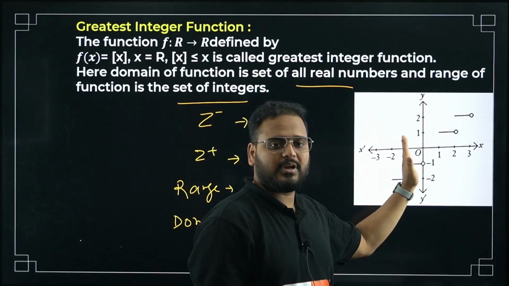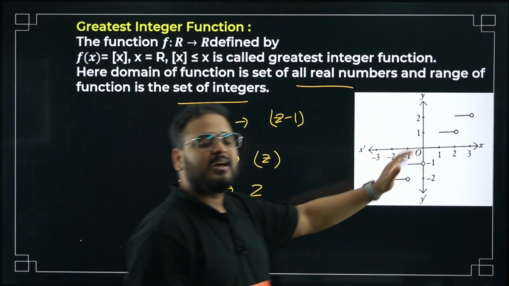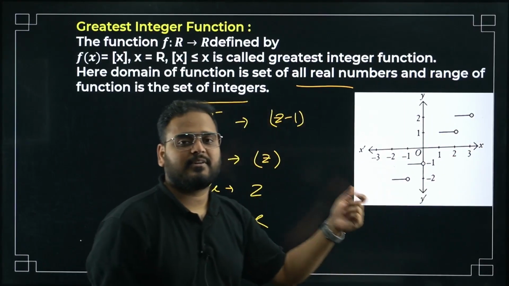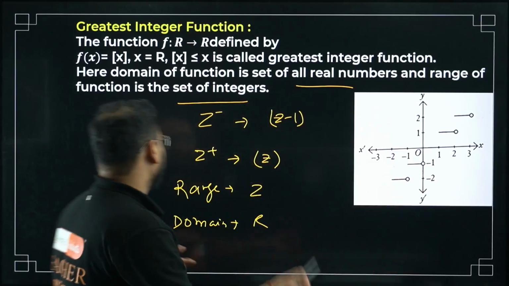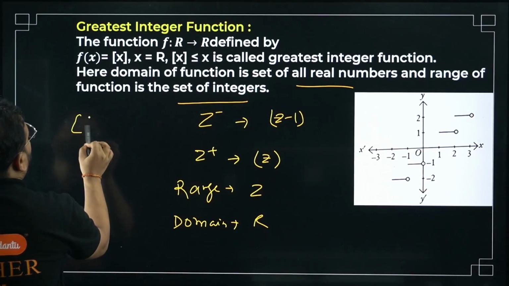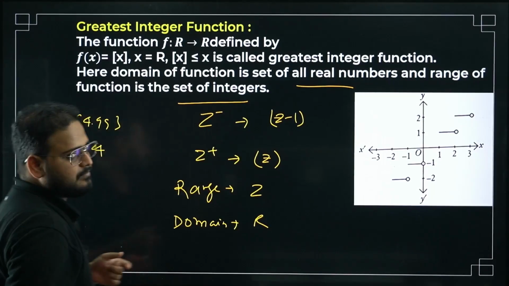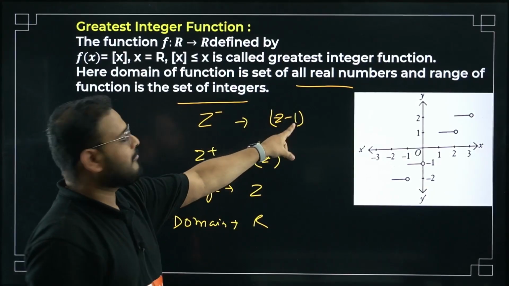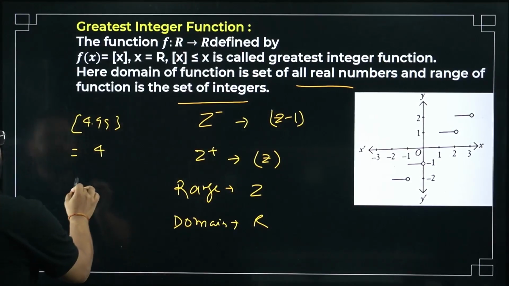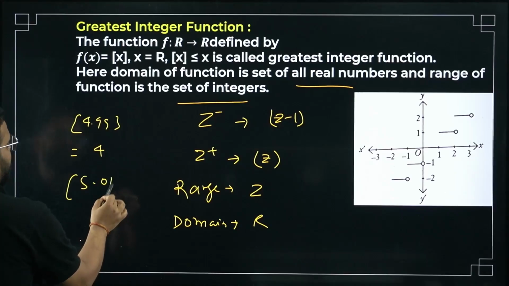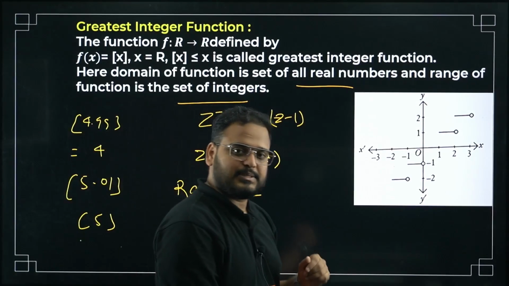Before the number, if you take it, what will happen? It will be minus 1. Whatever the number is, let's take 5. A number before 5, or in the integers, basically I'm asking you to prove this. Let's say you put 4.999. What is the answer? 4. So it will become minus 1. That's why I'm saying before the number it will become minus 1. So if you put 5.01 here, what's the answer? Simply 5.